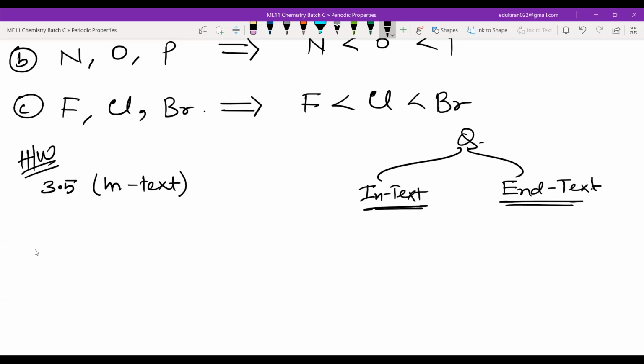You will see sulfur 2 negative, sodium positive, Br negative. Can you see that question in the end-text? Yes or no? No? Otherwise, I have to find it out. Wait a second. Chapter 3, no?